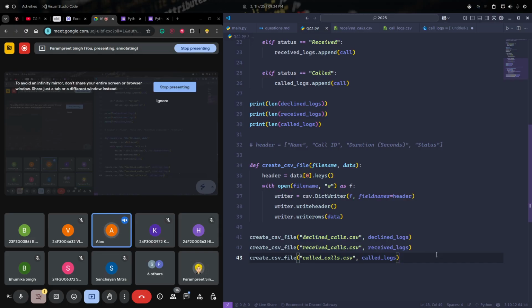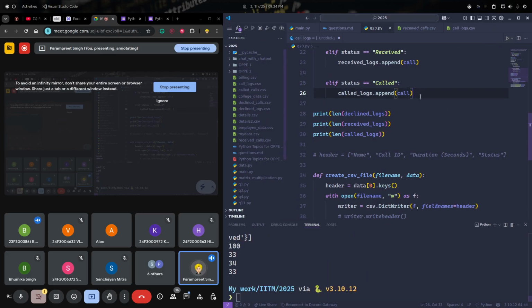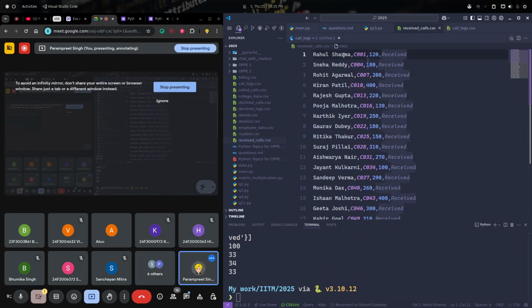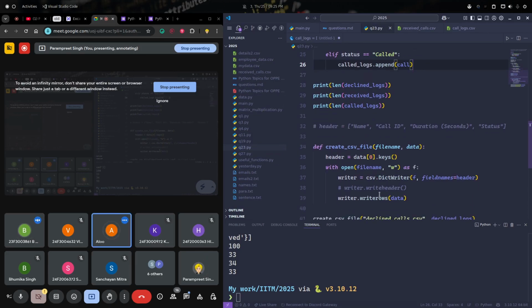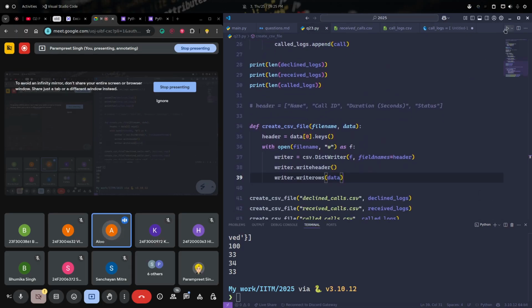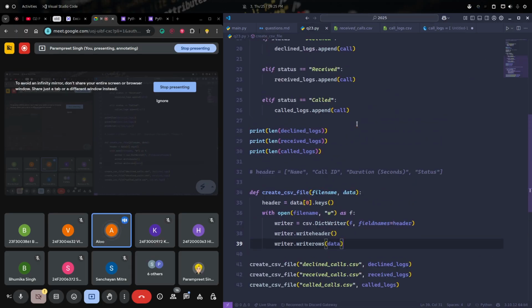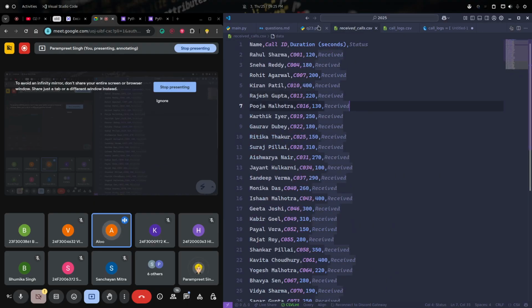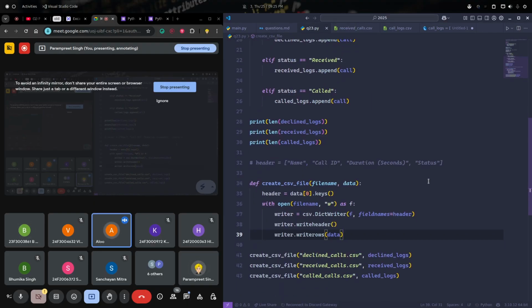This writer header is making the header in our new CSV file, and then we are writing data. If I comment it out and now run it, see, my received calls will not have that header. I need that header because it is compulsory for a CSV file. We have different columns, so it will make different columns. So 4 columns, and it will make a header. Okay, got it. Thank you. Is this clear to everyone? Nice question.